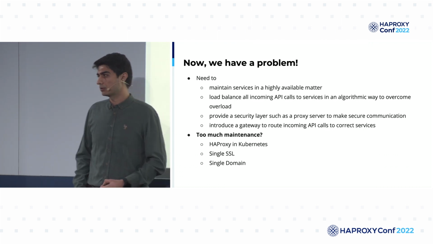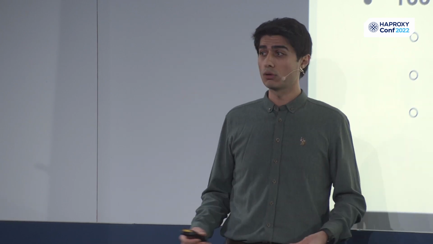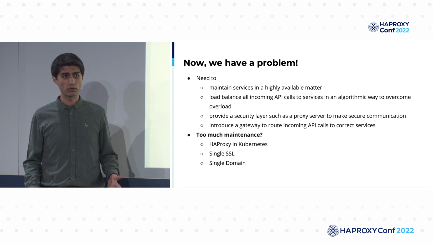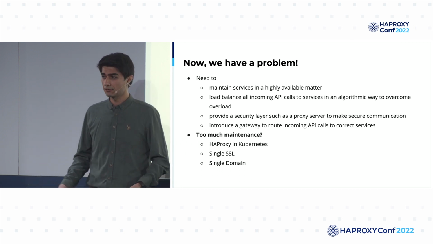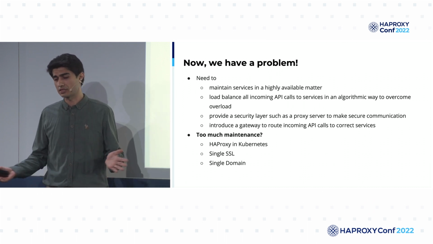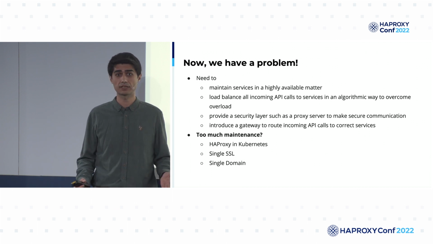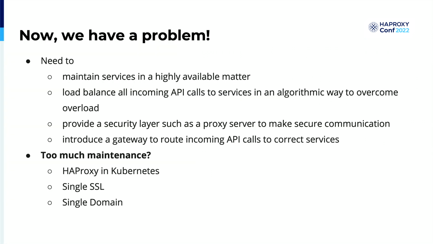So now we have a problem. To provide better services, we need to maintain the services in a highly available manner, and we need to load balance each of the incoming requests to overcome overload. We need to provide a security layer, such as using proxy servers and reverse proxy servers, to make communication between client and our services secure, and we need to introduce a gateway to route incoming requests to the corresponding services.